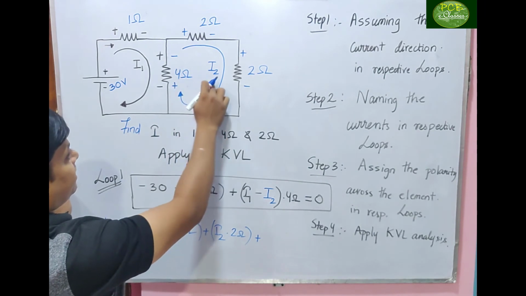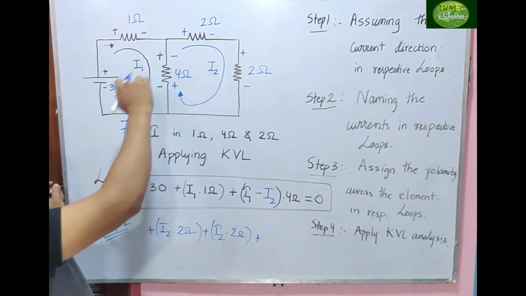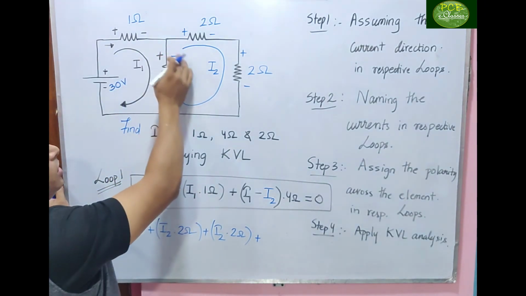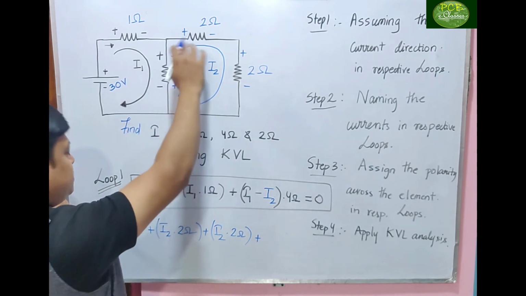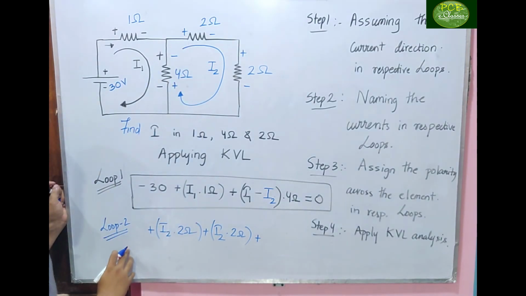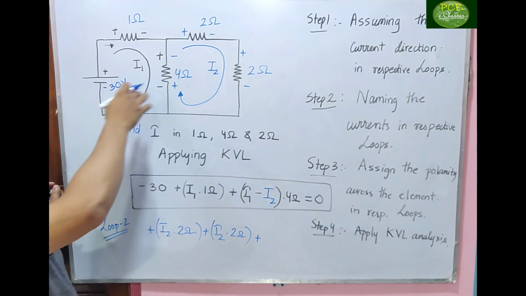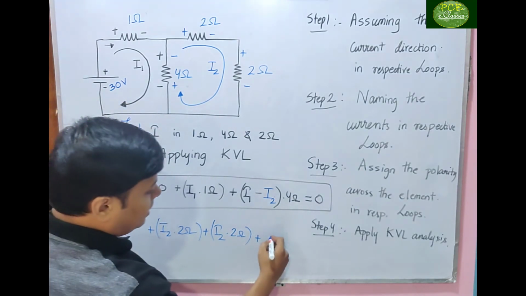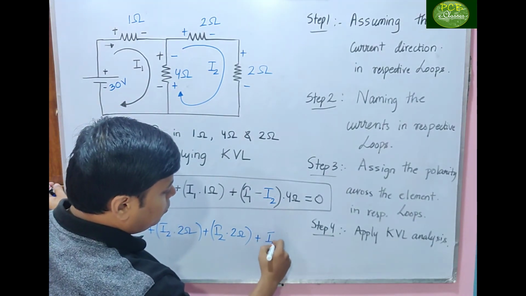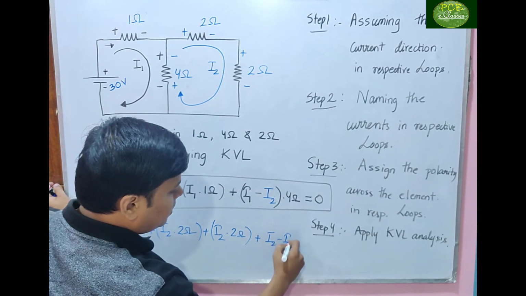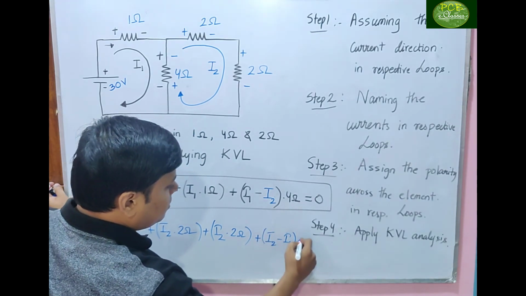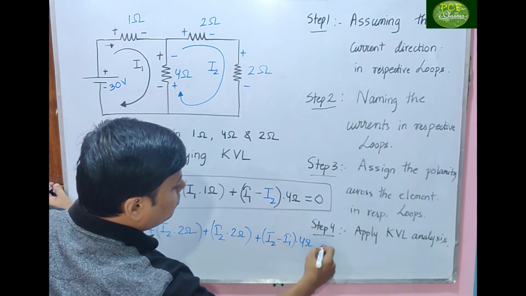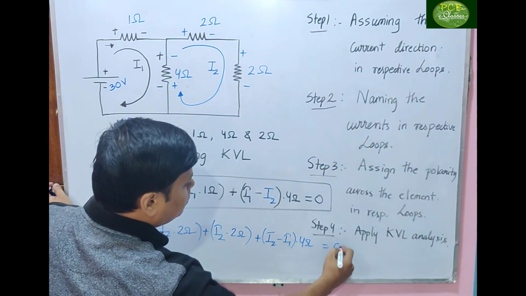What is the current entering? I2. But in this 4 ohm, same thing. How many currents? I1 and I2. But which loop are we considering? Loop 2. So I2 will be dominating over I1. So I'll write this as I2 minus I1 multiplied with 4 ohm equals 0.